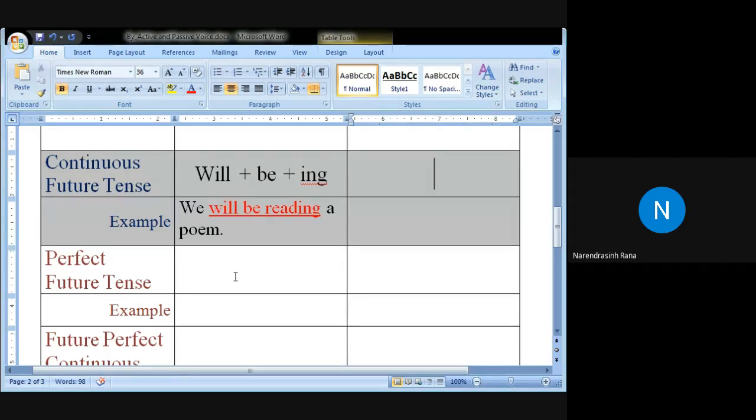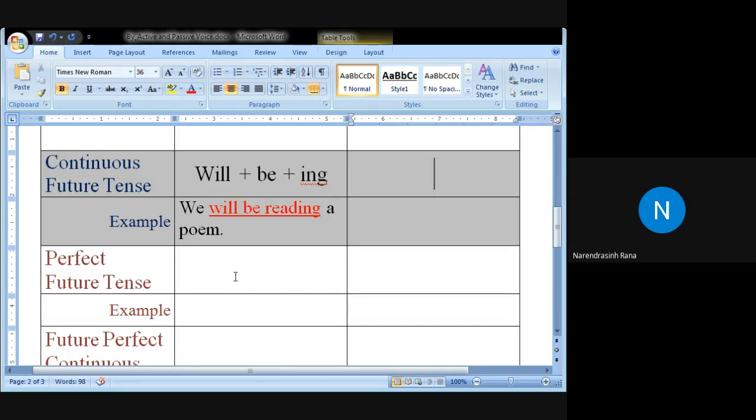Other students Kishan and Nawaz Khan have replied. They say that shall, will plus being plus V3 is the passive voice, continuous future tense. What is your answer? Umang, very good. Shall, will plus being plus V3.